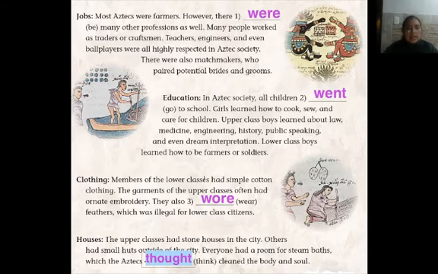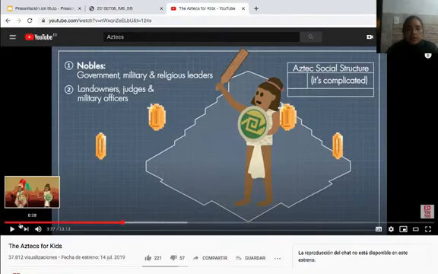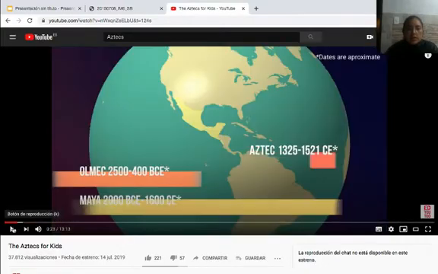Went. Number 3, where is an irregular verb, and you have to change all of the form of the verb, okay? Where. And think is the same. Think is an irregular verb, and you have to change the form. Thought. Okay? And you have to watch this video about some important things about Aztecs, okay?